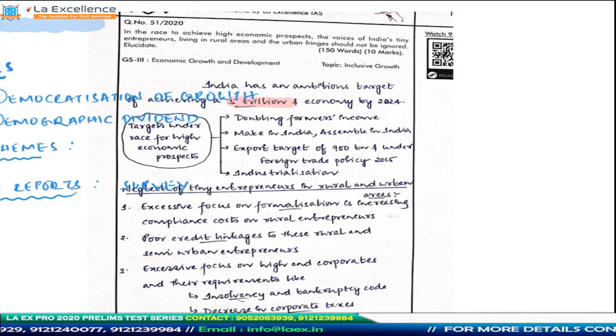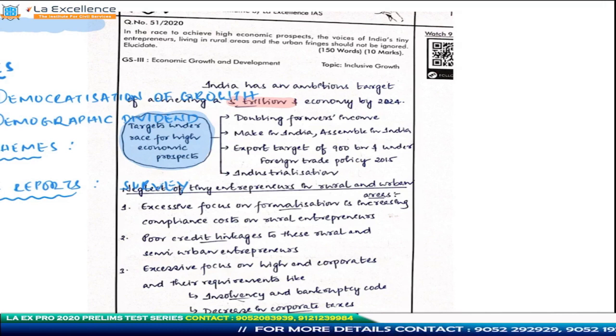Next, see what he has done. He's basically slightly mimicking the nature of the question. The question basically tells us that it is good to have economic prospects, high economic ambitions, but then you cannot ignore so and so entrepreneurs. So, first, he is establishing how India is having high economic ambitions at the moment. And in order to do that, he has given me some targets. What are the targets? With respect to agriculture, he talked about doubling farmers' income. With respect to economy as a whole, he has already talked about a $5 trillion economy.